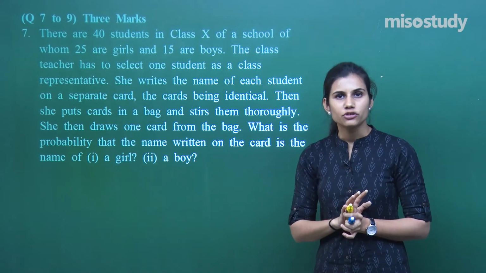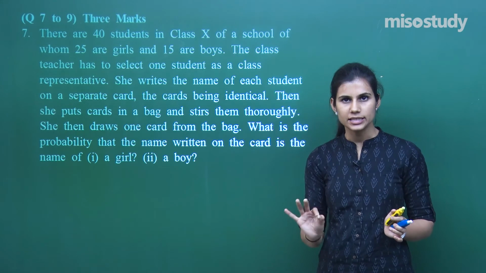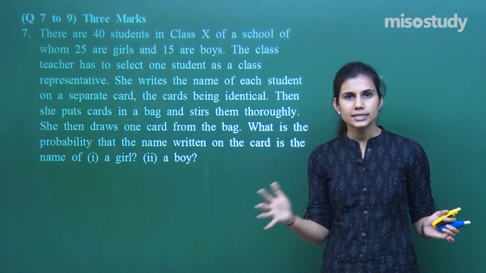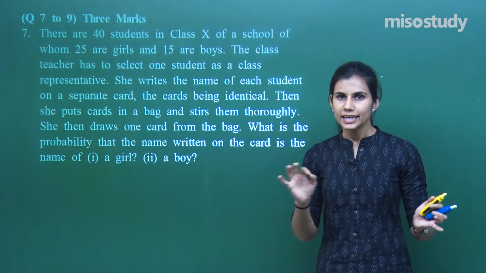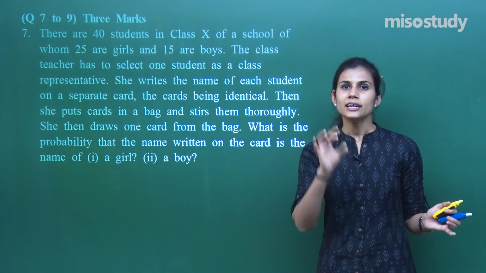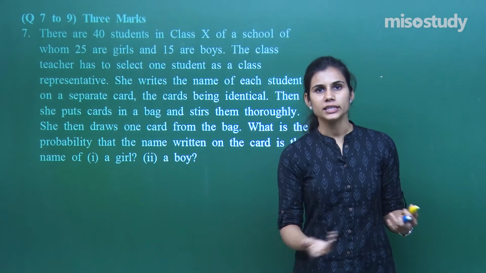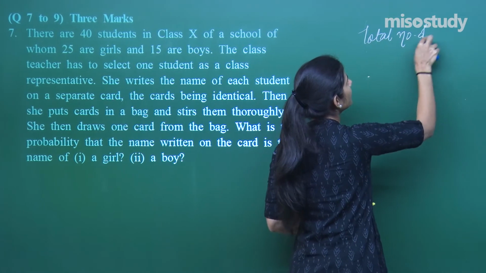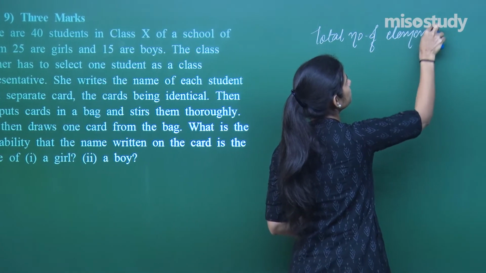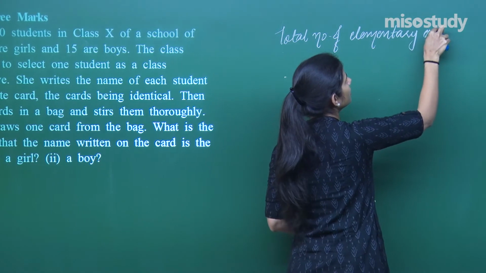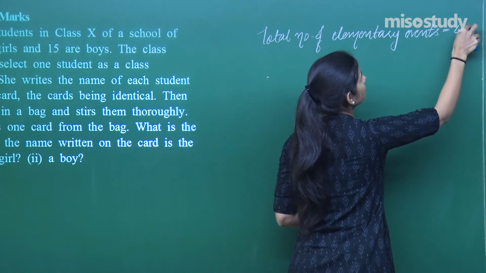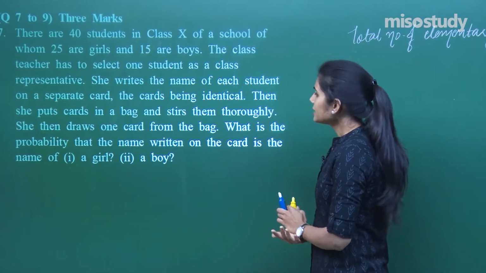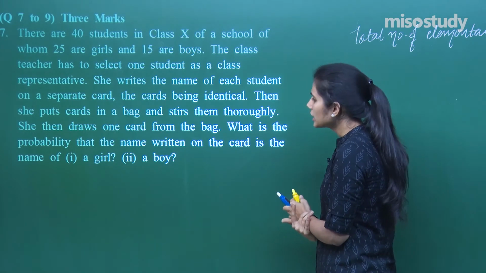One card is being withdrawn. So drawing a card from this lot of 40 distinct cards is my experiment. Out of those 40 cards, any card can be withdrawn. All cards are identical. There is no bias, no fraud in withdrawing any particular card. So any card can be withdrawn. So the number of possible outcomes is 40. So with this experiment, the total number of elementary events is 40, right?